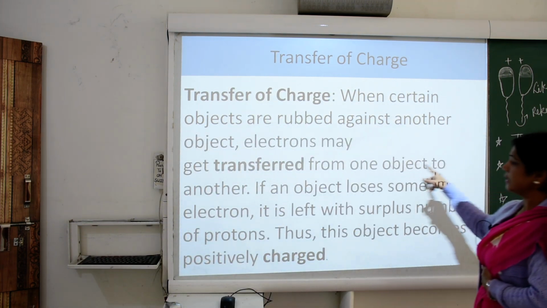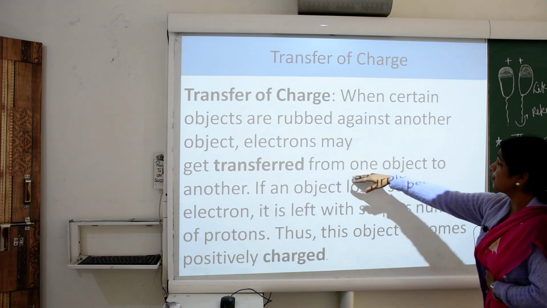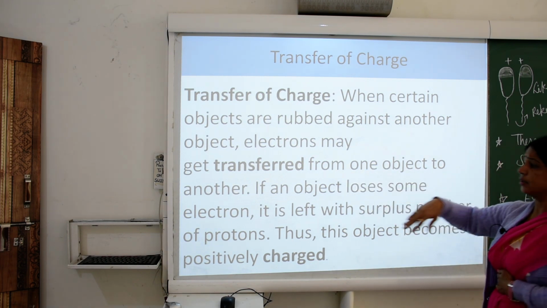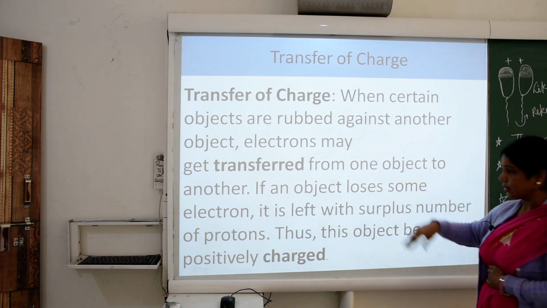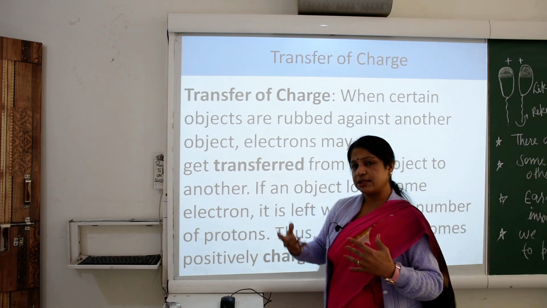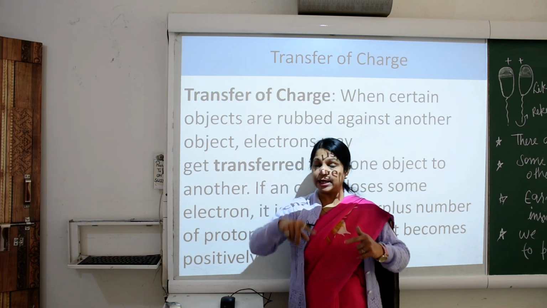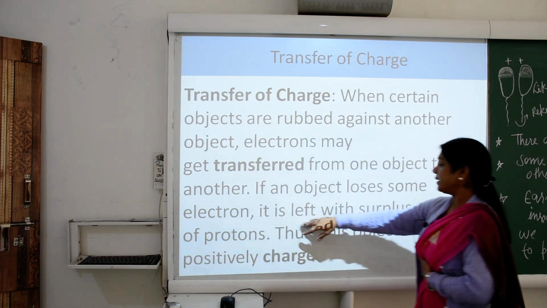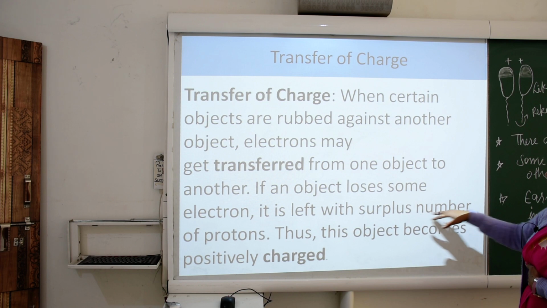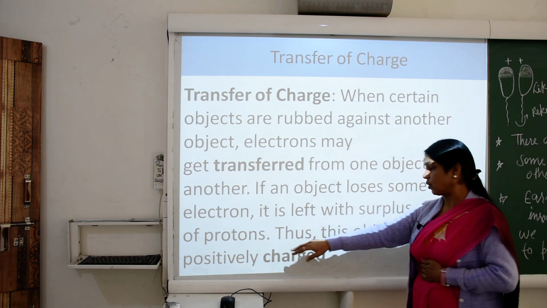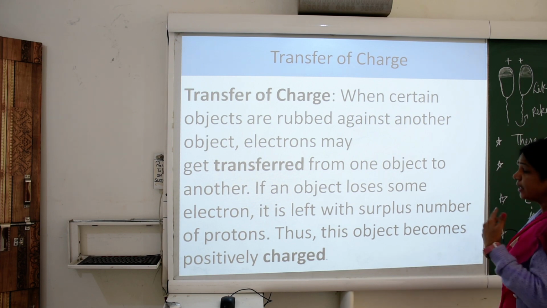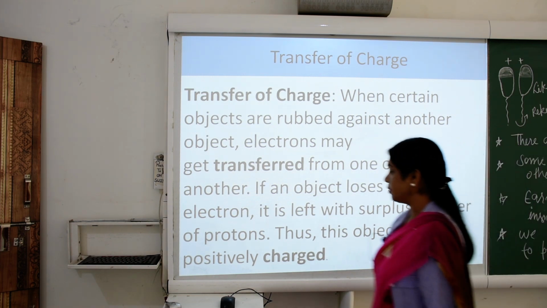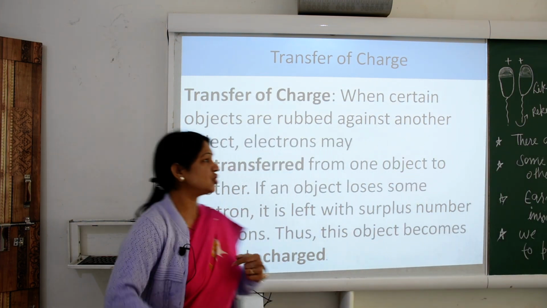Due to these electrons moving from one object to another, if an object loses some electrons, it is left with a surplus number of protons, and thus this object becomes positively charged.